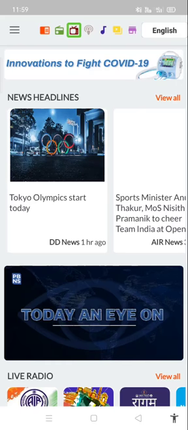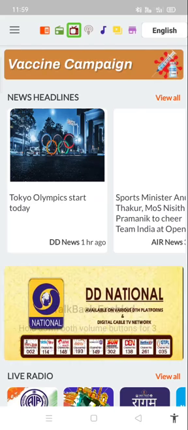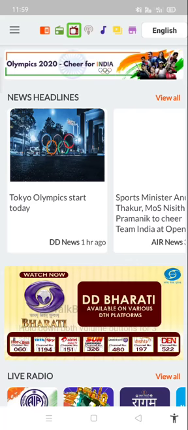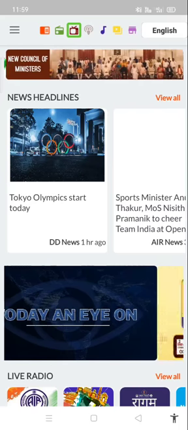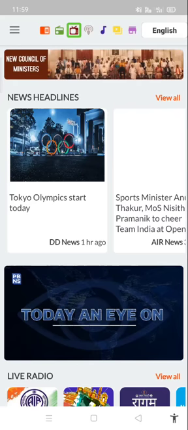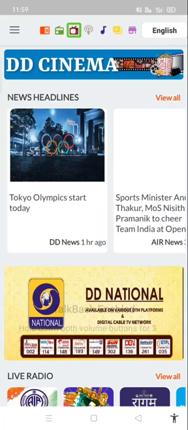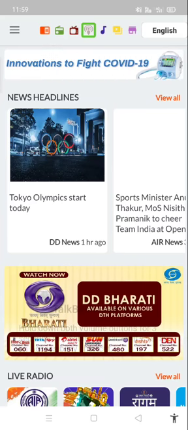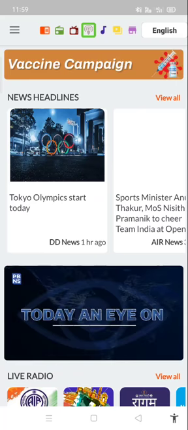tab, we'll find TV channels of the government like DD National, DD Yadagiri, Saptagiri, etc. This app is completely free. You need not pay anything for listening to these channels. Just you need to have an internet connection. That's it. After that we have the news podcasts button. In this news podcast tab you will find podcasts relating to news.